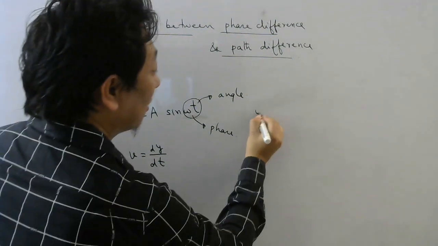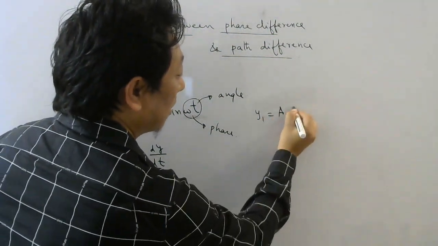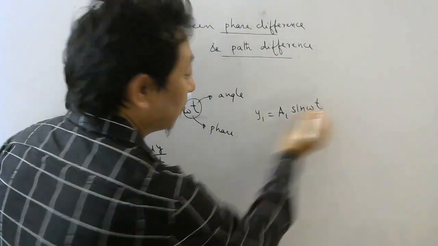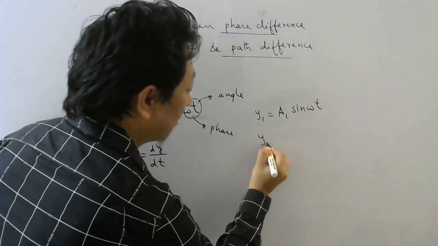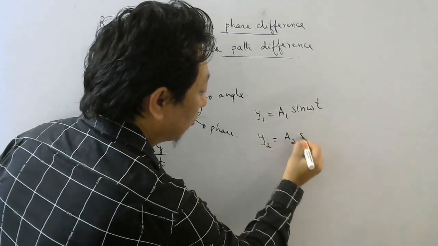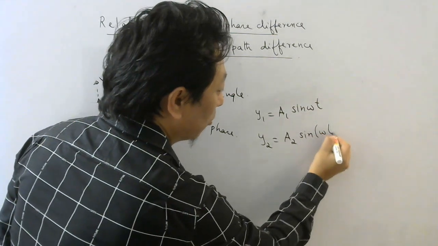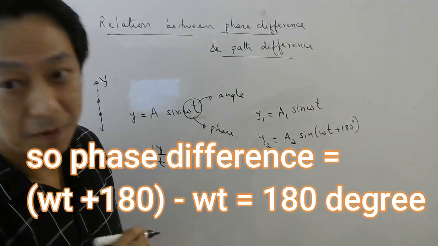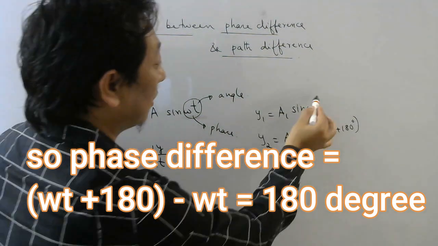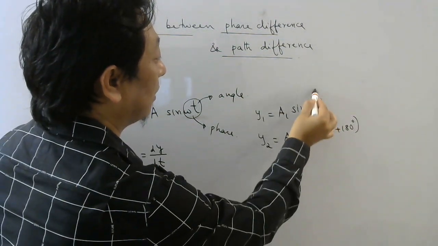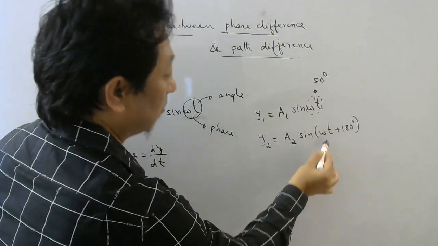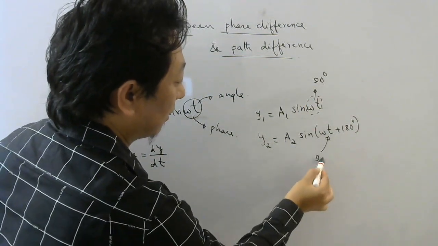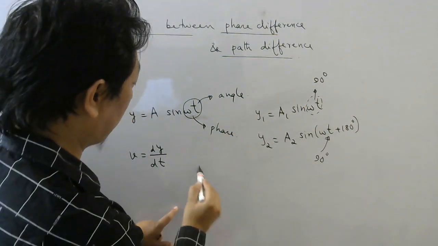Why? Y1 equals A1 sine omega t, let's say, for some particle. And for another particle, it is Y2 equals A2 sine (omega t plus 180 degrees). Now look carefully. When omega t is 90 degrees, what will be the value of Y1?